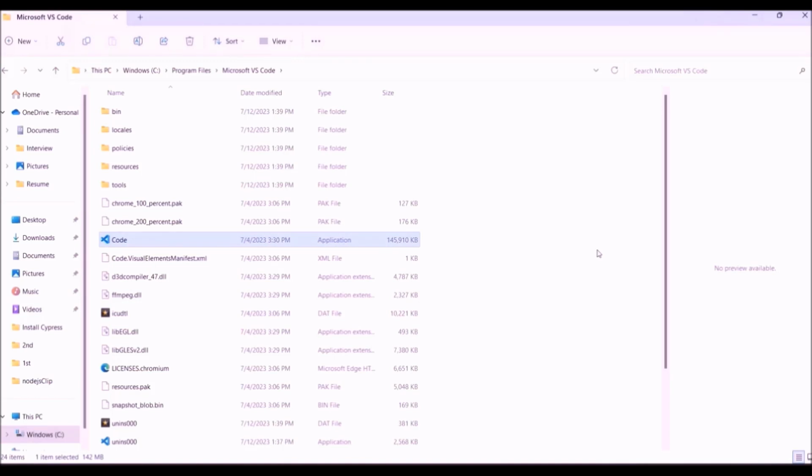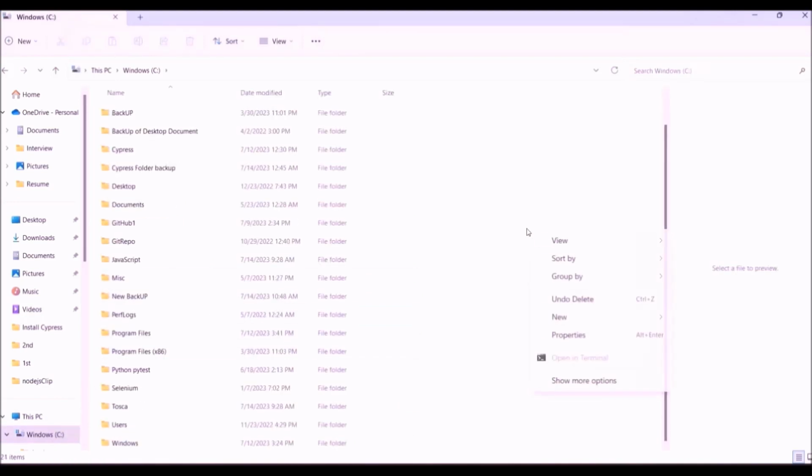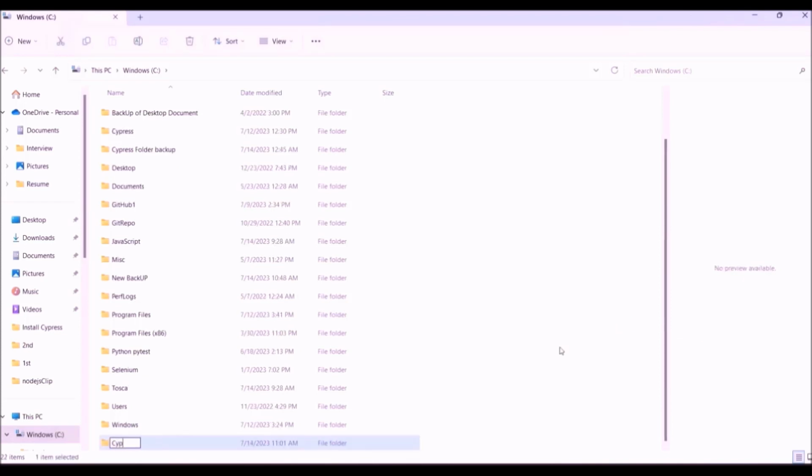Now, before installing the Cypress, we need to create a folder in which we store all the Cypress commands, codes, files and dependencies. For that, I am going to create a folder in C drive. Cypress testing.